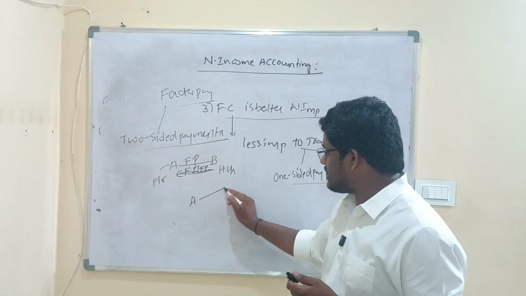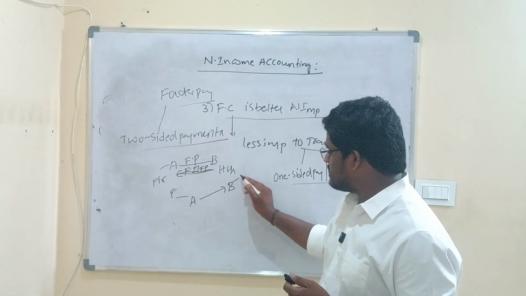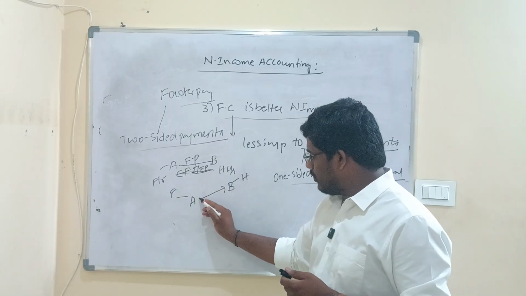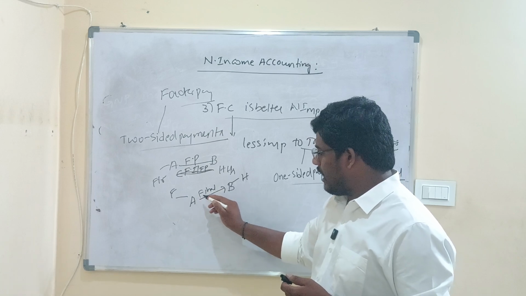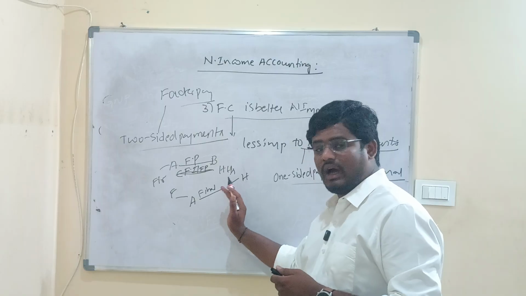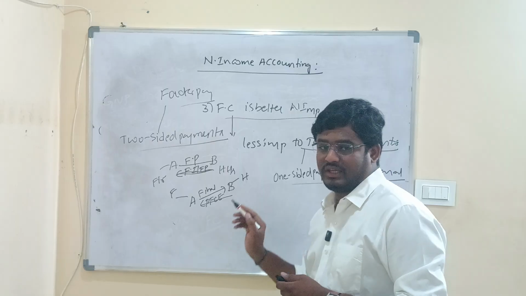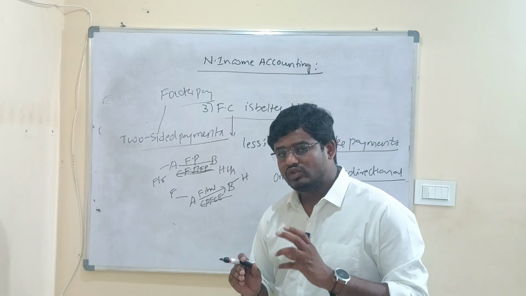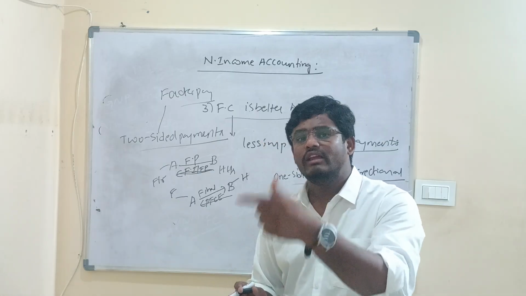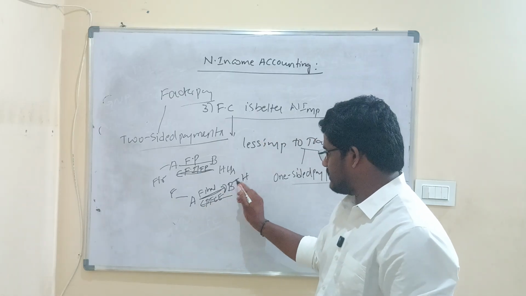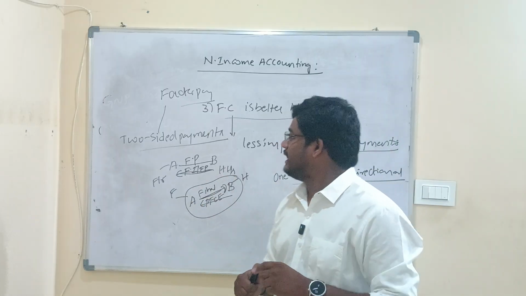Now let us take one more example. A is considered to be the firm, B is considered to be households. A produces final goods and services, and when these are bought by the households, in return they make a payment, which is known as PFC. Which means the households will make payments to the firm only if they provide the goods and services. So two-way return, so these are two-sided payments.